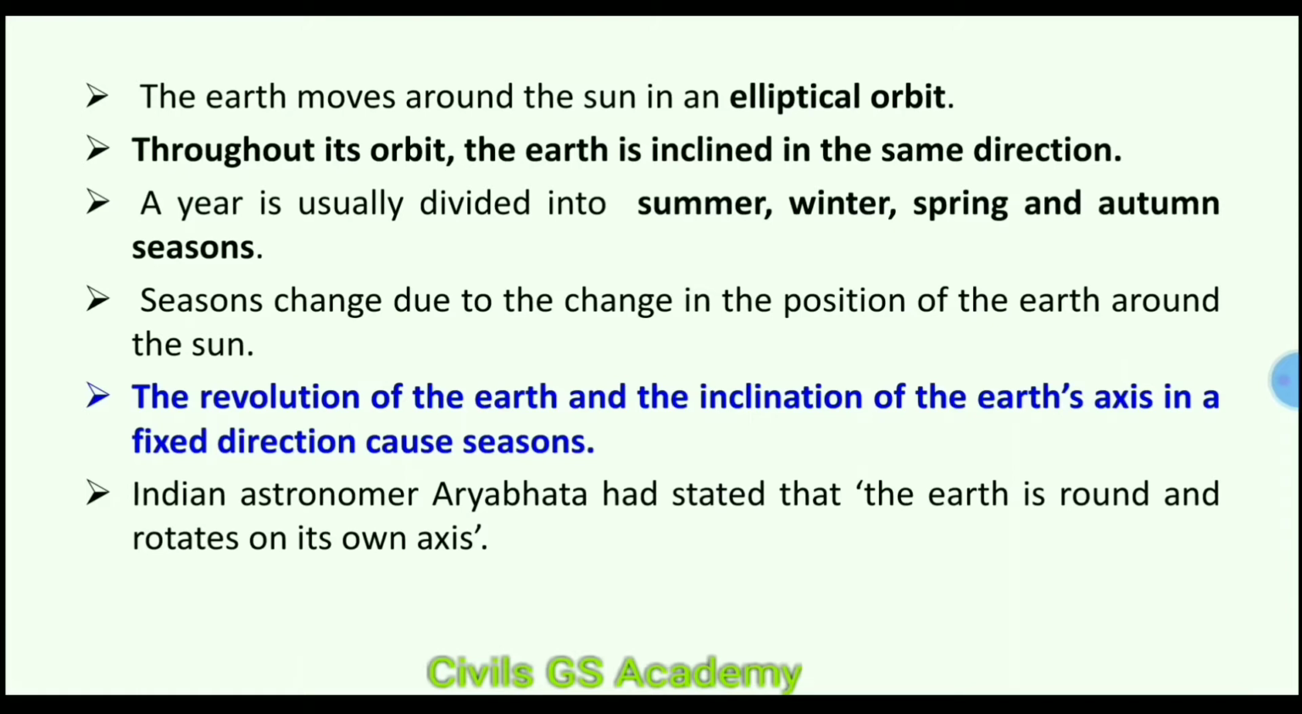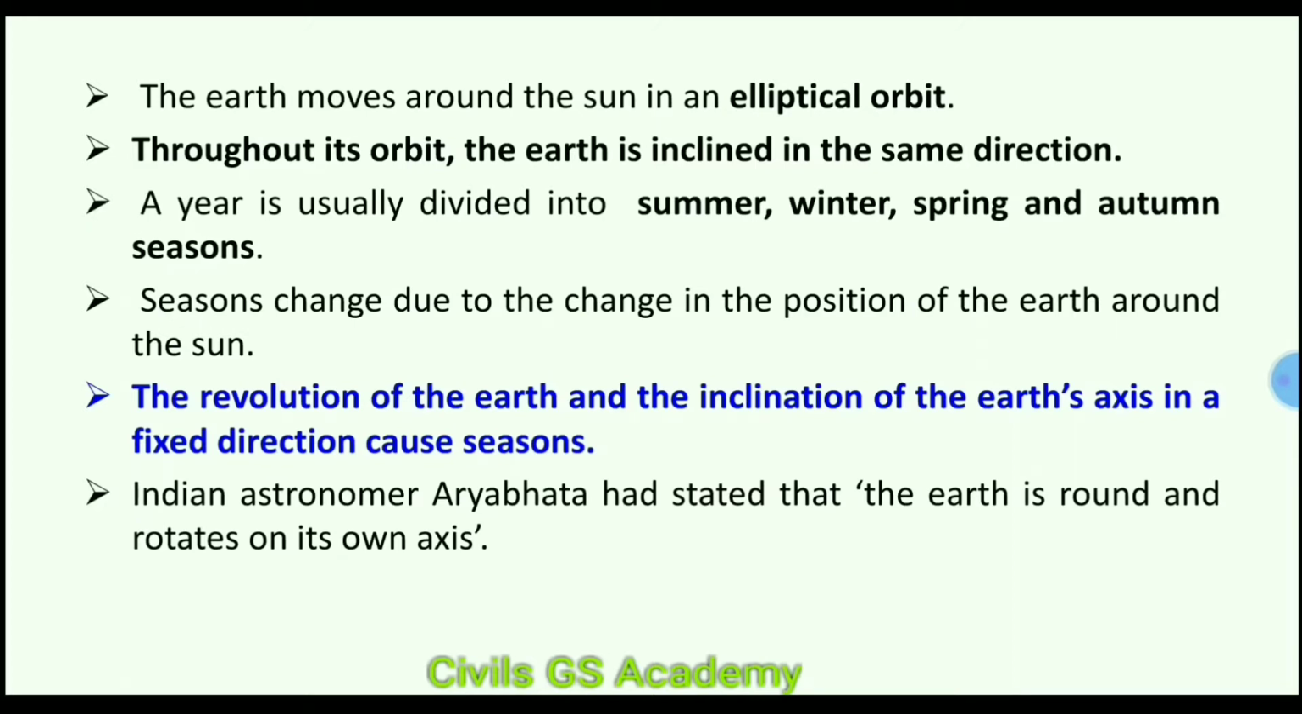Now the earth moves around the sun in an elliptical orbit. As we have discussed in the previous chapter, throughout its orbit, the Earth is inclined in the same direction. So the inclination of the Earth's axis remains in a fixed direction. This direction does not change. This is very important. What? Throughout its orbit, the Earth is inclined in the same direction.